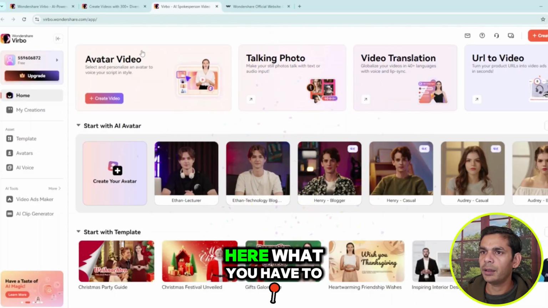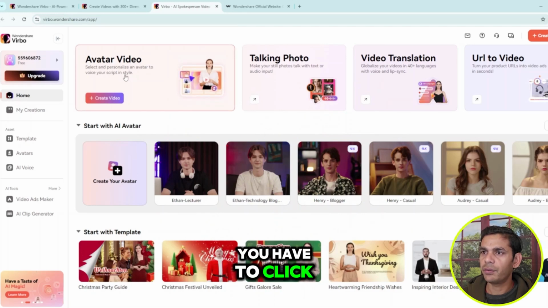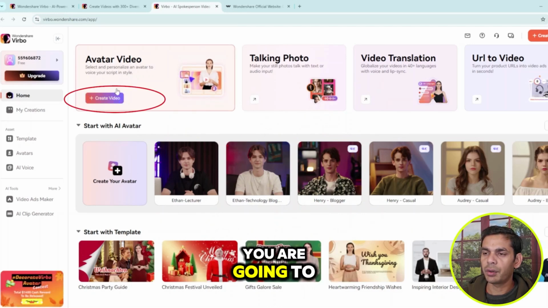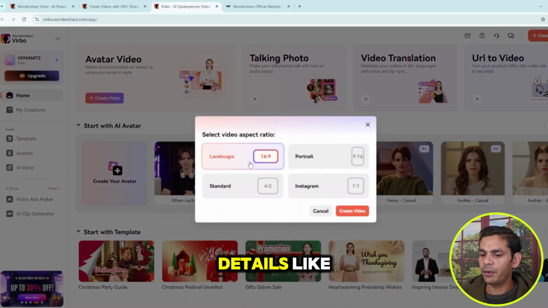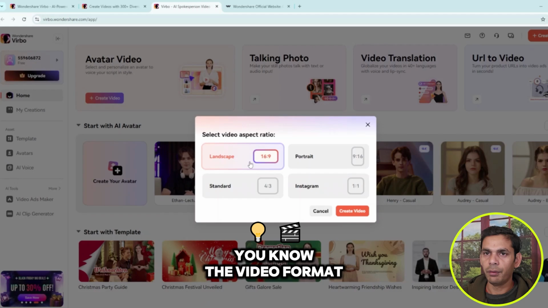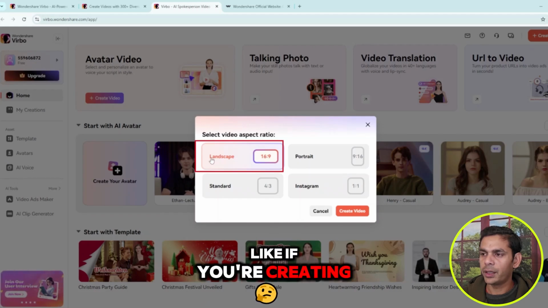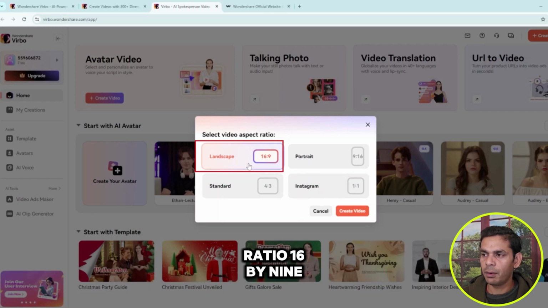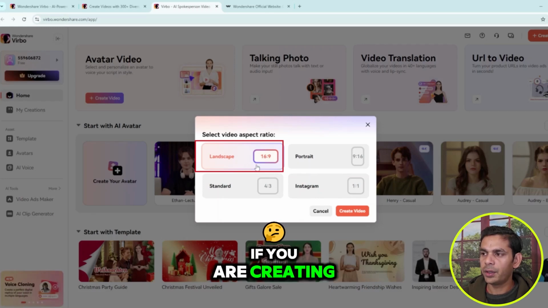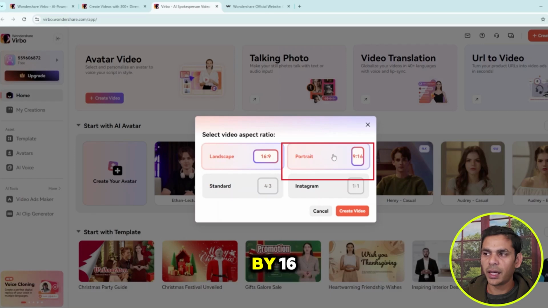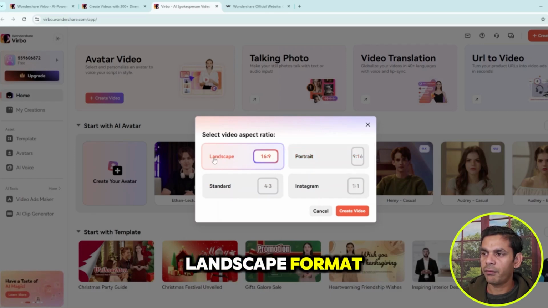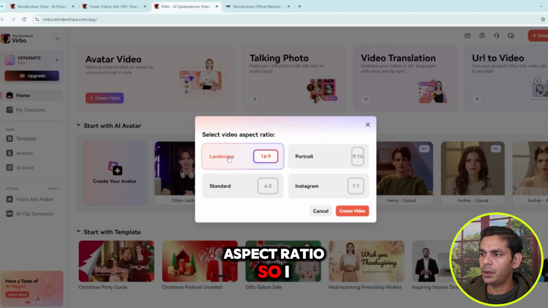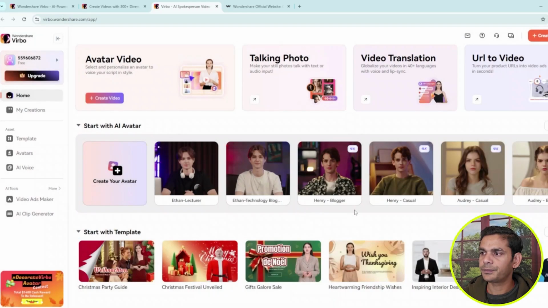Once we come here, first you have to click on this UC avatar video, and then click create avatar video. Now it will ask you a couple of details, like the video format. If you are creating for a YouTube video, you can use the 16 by 9 ratio, and if you are creating for reels or something, you can use 9 by 16. For timing, let me go ahead and create with the landscape aspect ratio. So I will go here and click here.